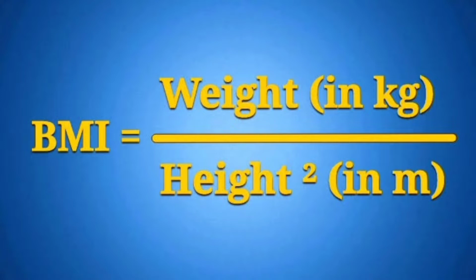That is the formula you can see in the picture. It is BMI equal to weight in kilograms divided by height in meter square. I repeat again, BMI is equal to weight measured in kg divided by height measured in meter square. So this is the formula.